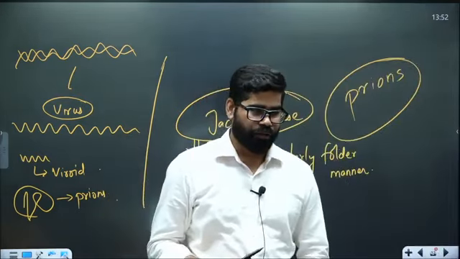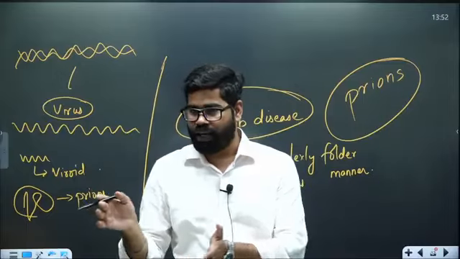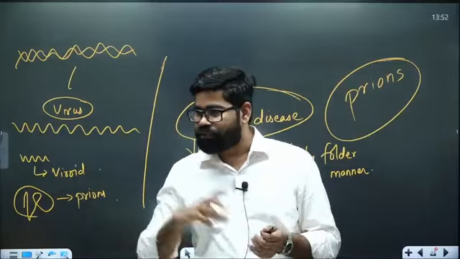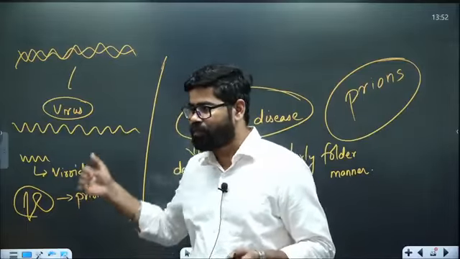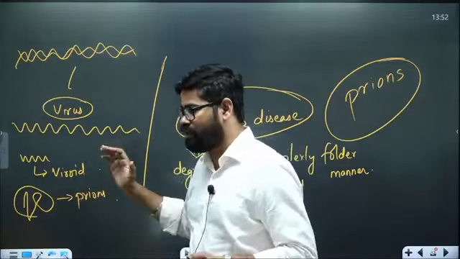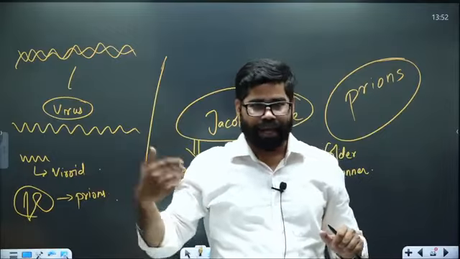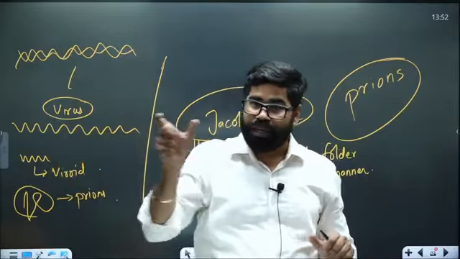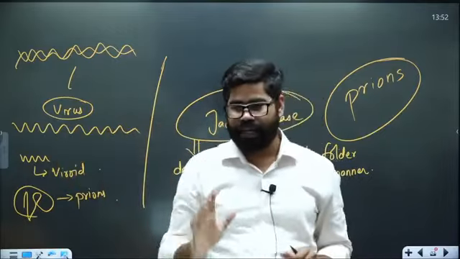If you see the evolution of life, how it all starts, it started from some folded proteins which are basically prions. Then viroids may have formed. Then viruses may have come up. Then DNA based viruses may have come up. Some of these DNA based viruses may have got converted into living organisms, the bacteria.